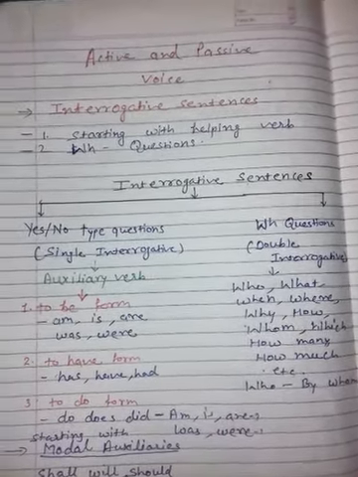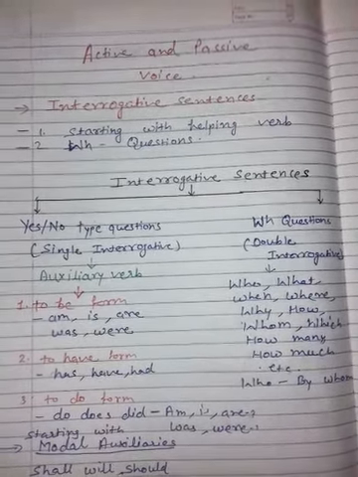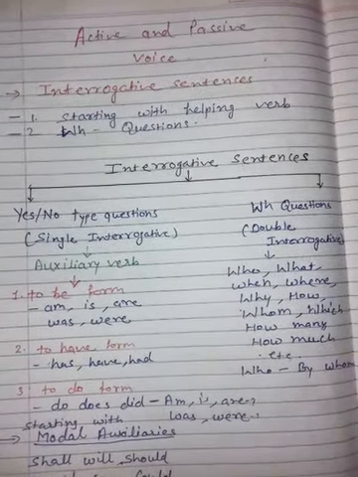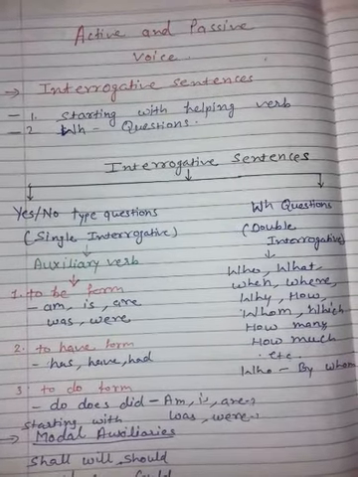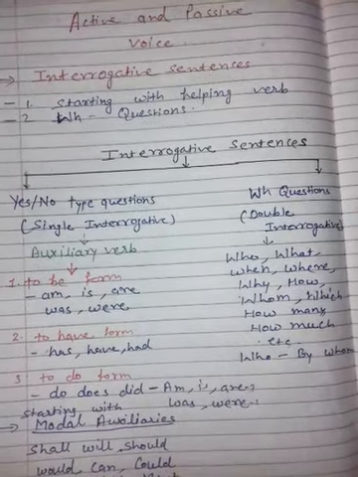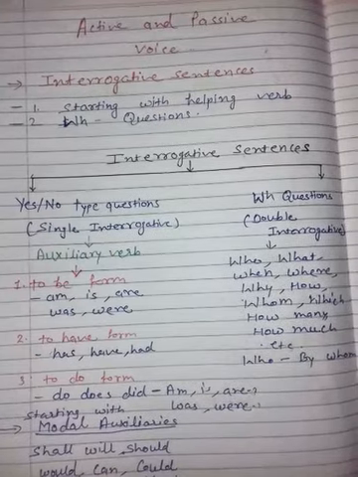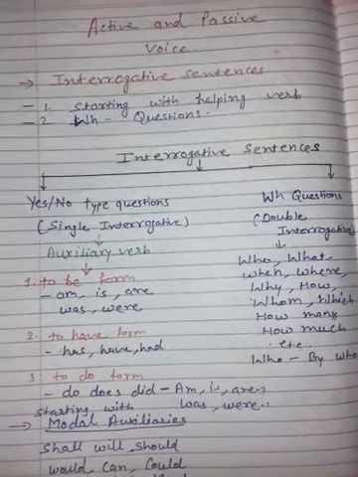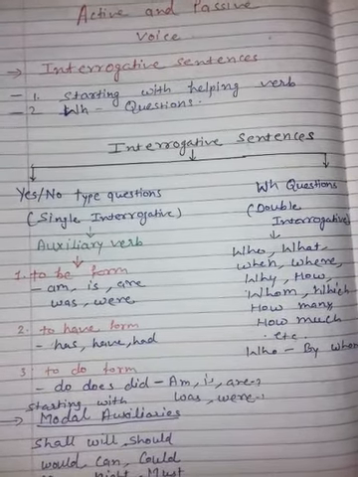Friends, interrogative sentences have two types. First is yes/no type questions, where you ask questions with a helping verb. At the start you have to use the helping verb, which we also call an auxiliary verb. There are three types of auxiliary verb: first primary, second modal, and third marginal. But here we are going to learn about primary auxiliary verbs.